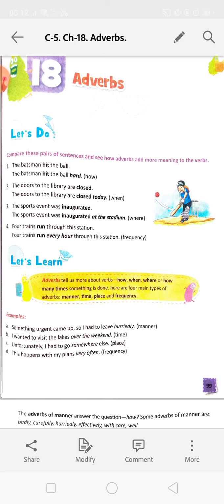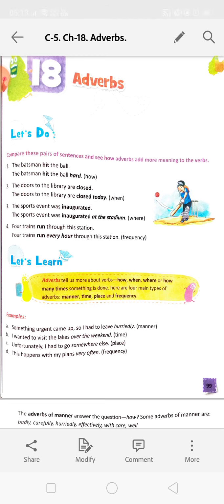Here are four main types of adverbs. They are manner, time, place, and frequency. Adverb of manner tells us how the work is done. Adverb of time tells us when the work is done. Adverb of place says where the work is done. Frequency tells us how many times.